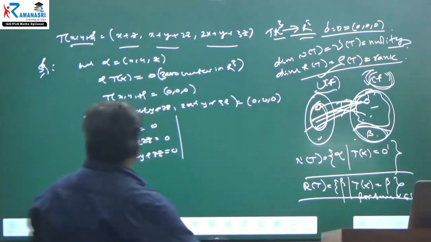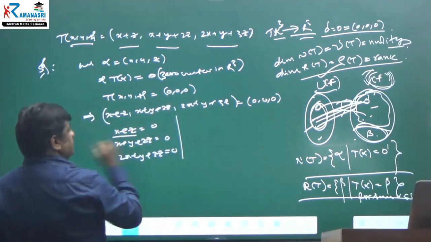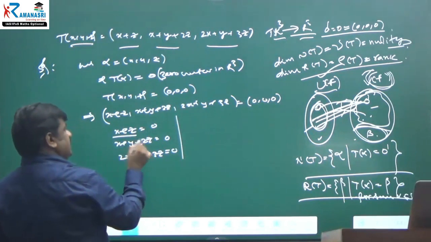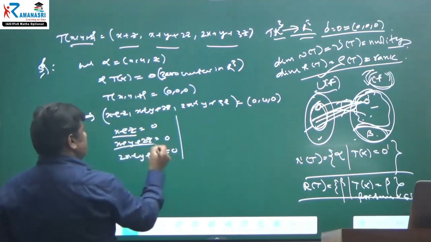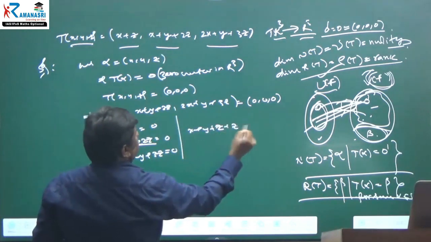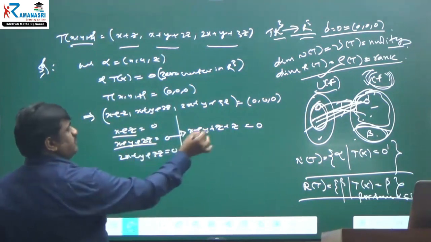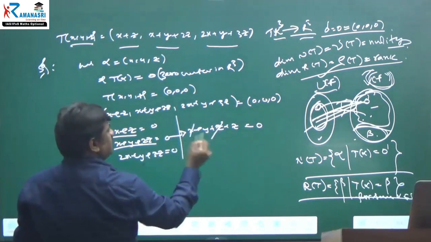Now I am taking the first 2 equations. X plus Z is equal to 0. Can I write the second as X plus Y plus Z plus Z is equal to 0? X plus Z is already 0, so you can remove it.